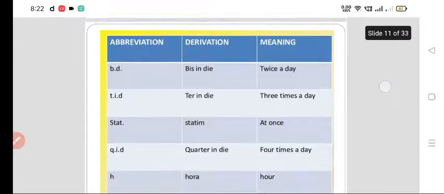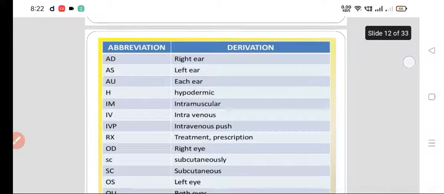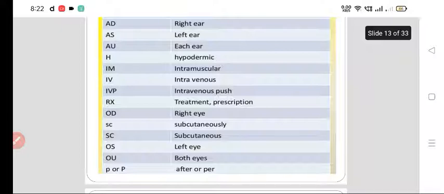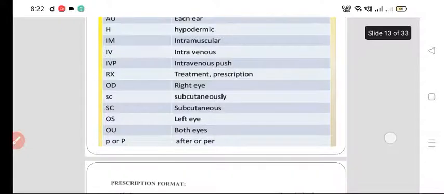Or BD, TID, STAT, QID: twice a day, thrice a day. These are the abbreviations that we use in prescriptions, right? IM, IV, intradermal, subcutaneous. So you have to be very particular while writing abbreviations, and they should be clearly explained to the pharmacist as well as to the patient.